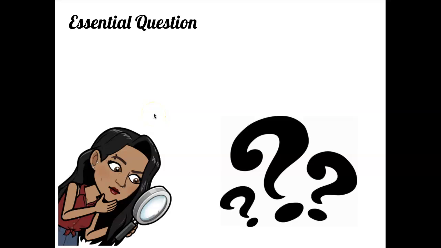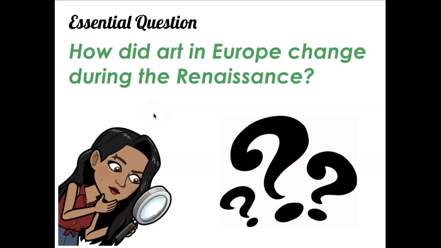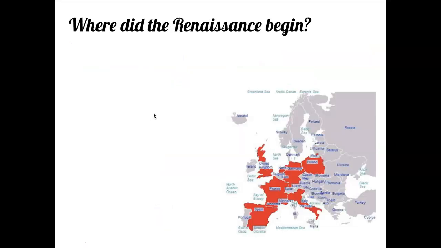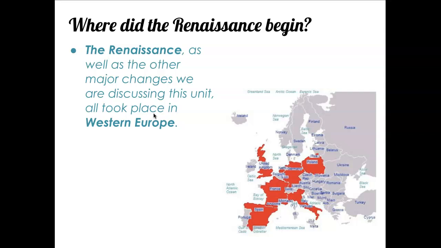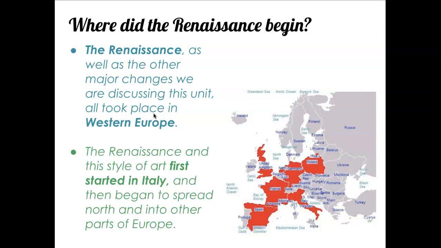Your essential question for lesson 6.1 is, how did art in Europe change during the Renaissance? So where did the Renaissance begin? The Renaissance, as well as other major changes we are discussing in this unit, all took place in Western Europe, as shown on this map.